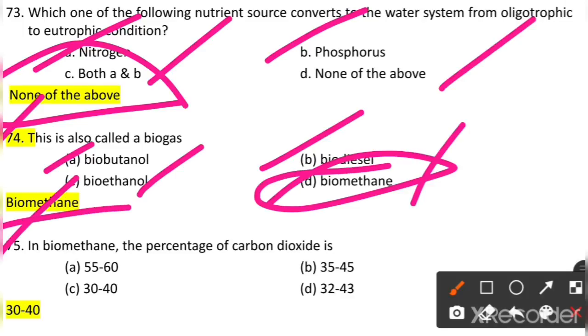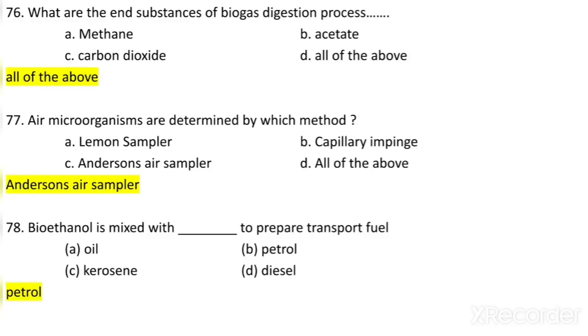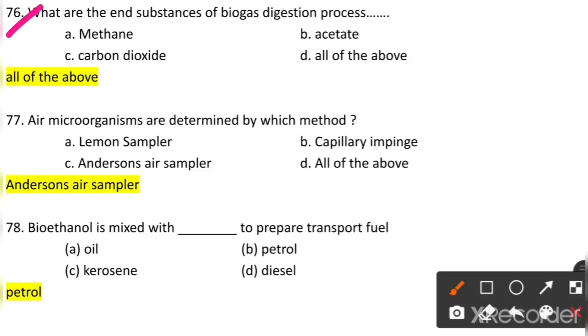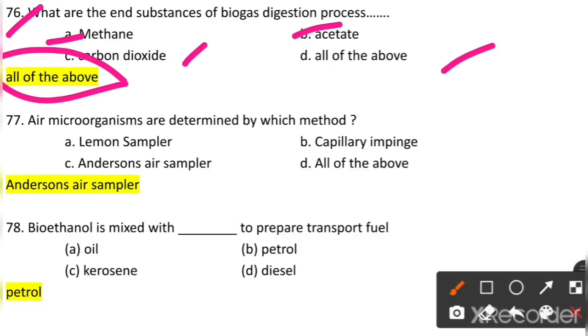We have to remember, in the biomethane, the percentage of carbon dioxide is what? 55 to 60, 35 to 45, 30 to 40, 32 to 43. So it is the 30 to 40. What are the end substances of biogas digestion process? Methane, acetate, carbon dioxide, all of the above. So all of the above is the answer.